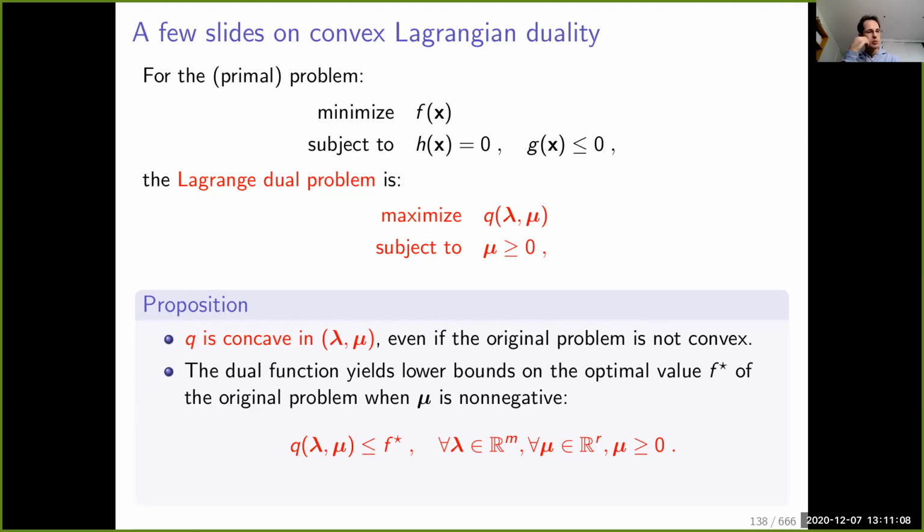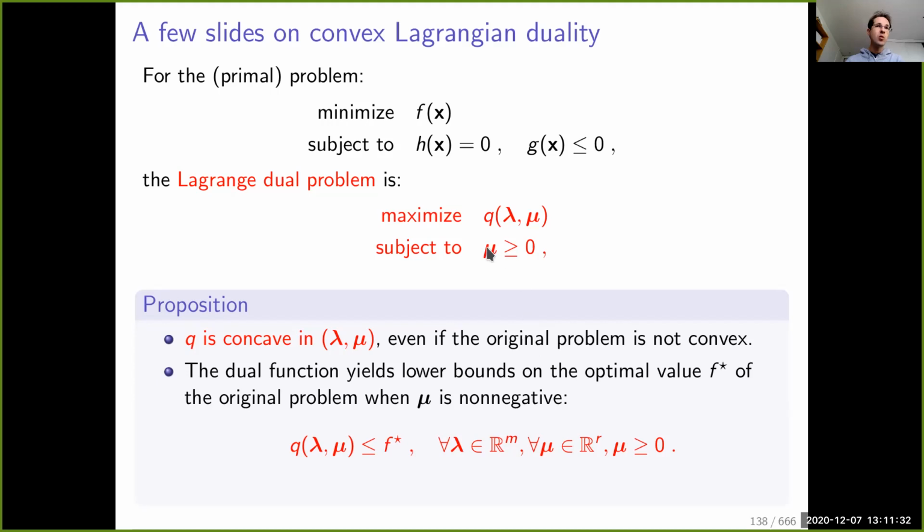But you immediately see that there is something interesting about it: given any optimization problem, I have here a concave optimization problem, meaning the dual, and I should be able to solve it if the dimension is not too large, for example.